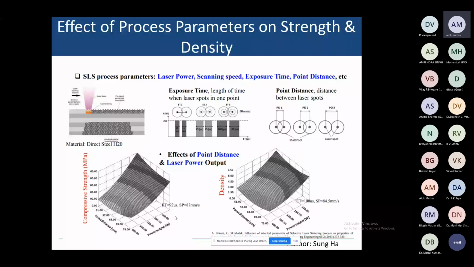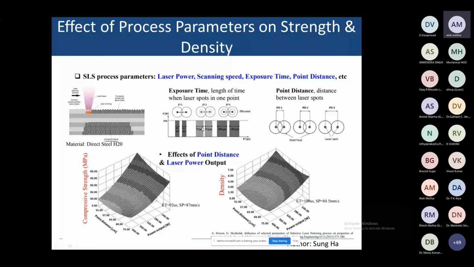The effect of process parameters on the strength and density. You can see the SLS process parameters: laser power, scanning speed, exposure time, and point distance. Exposure time is the length of time the laser stays on one spot. Between spot and spot, the distance is also going to affect performance. Here the distances are 50, 75, and 100 microseconds.